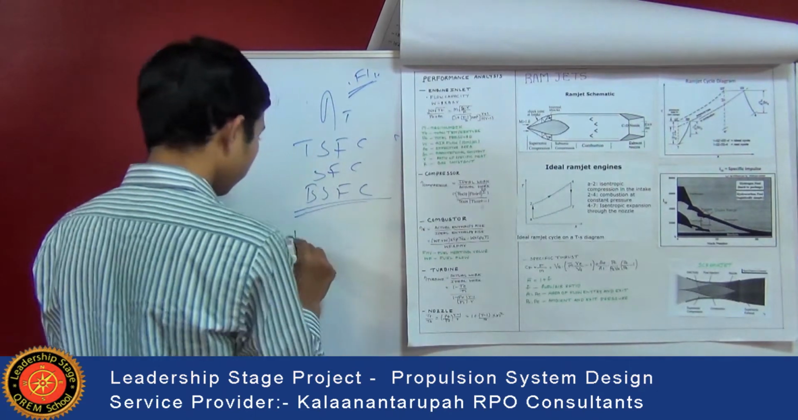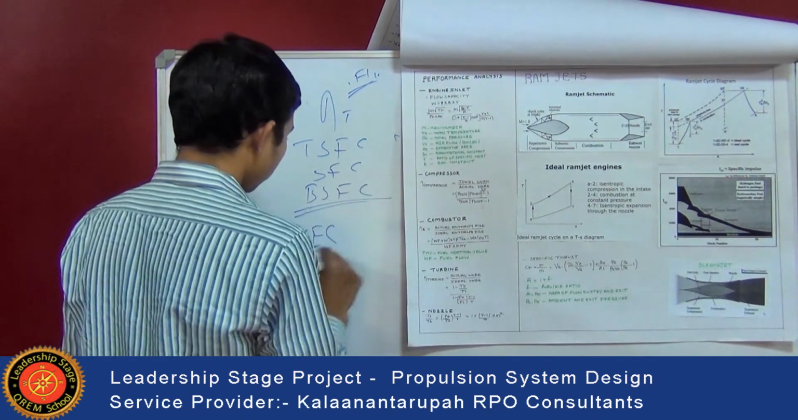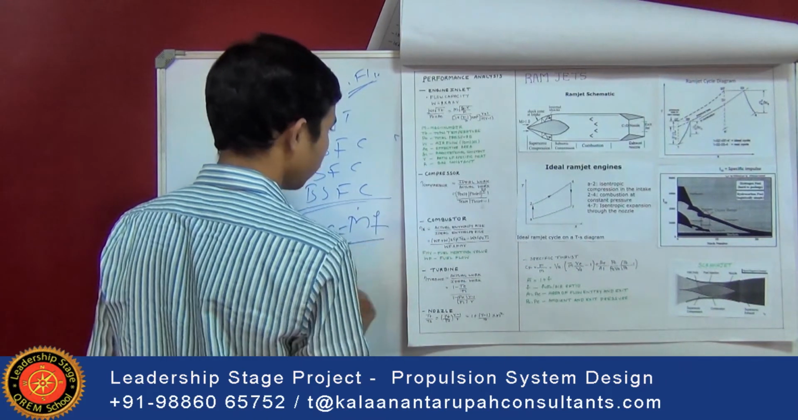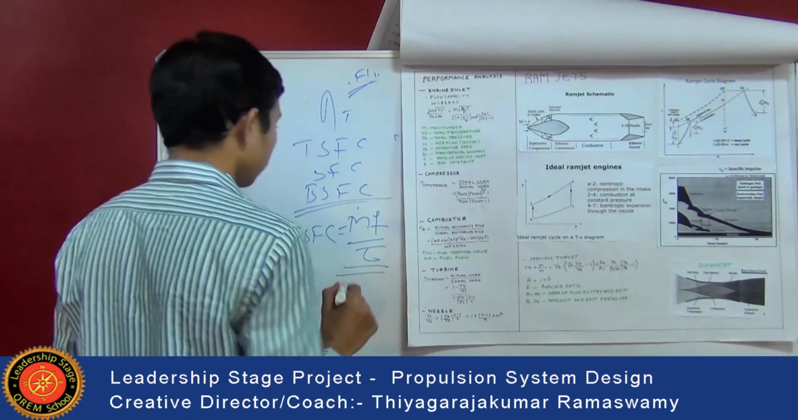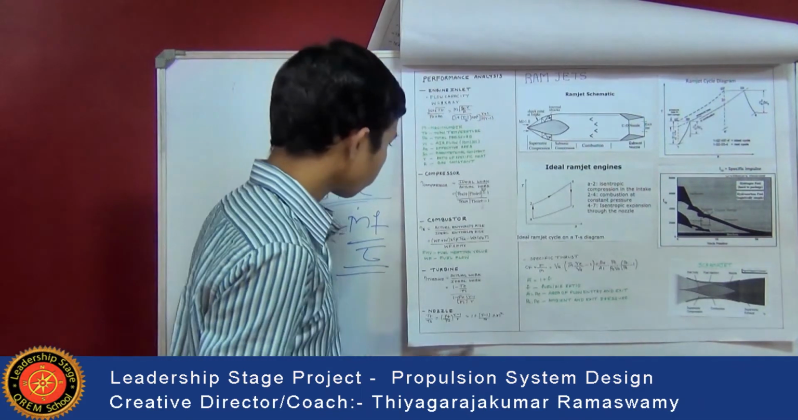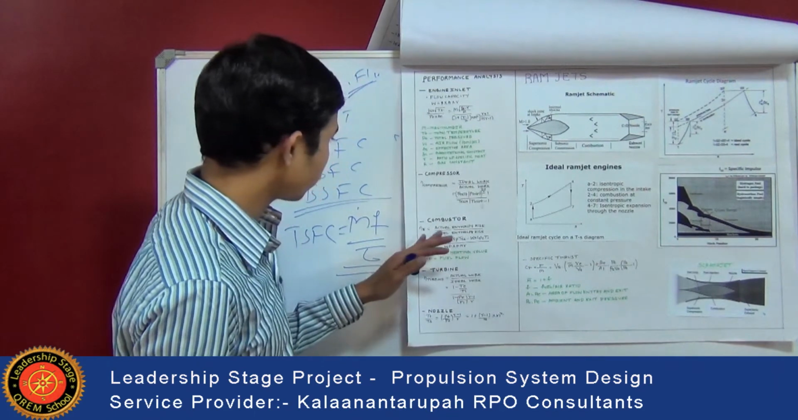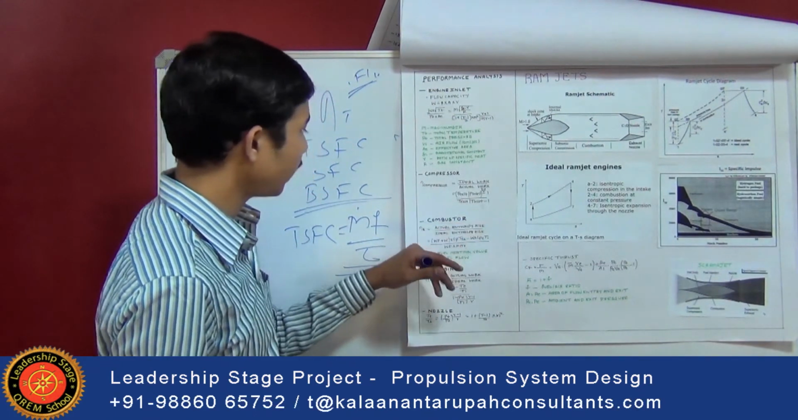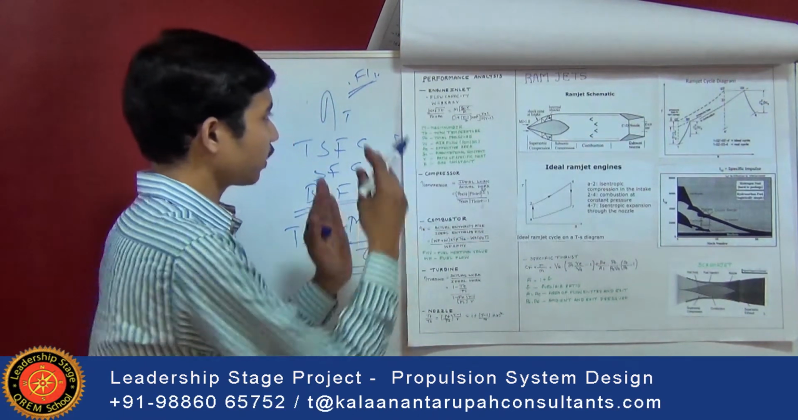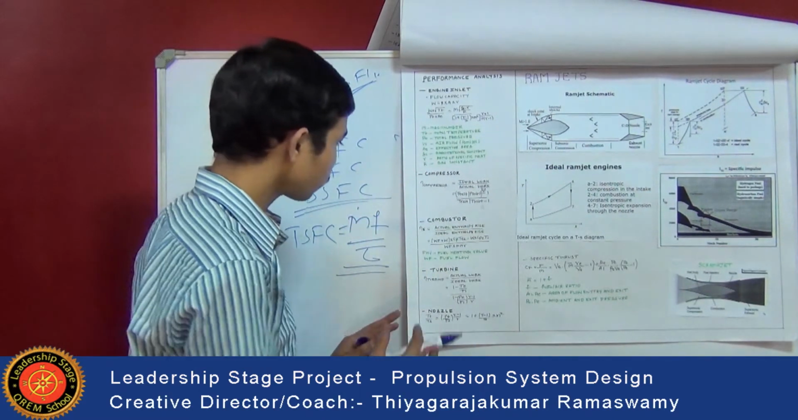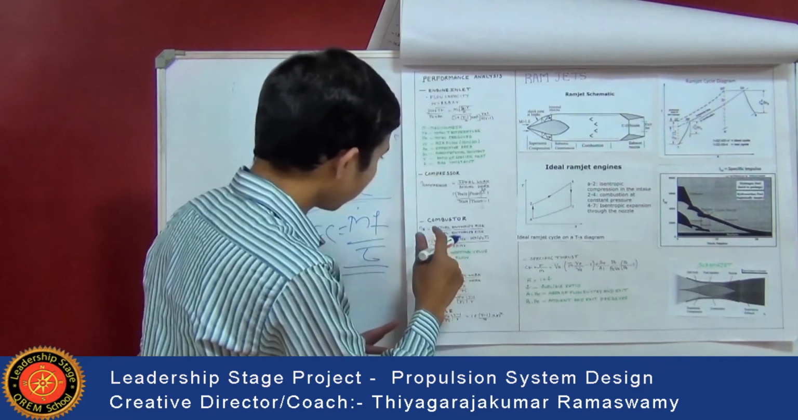TSFC, that is thrust specific fuel consumption, is given by m dot F divided by thrust. This is the TSFC formula. Coming to the combustor, what is the combustion efficiency? That is nothing but the actual enthalpy rise to the ideal enthalpy rise. So what is the actual enthalpy rise in the combustion to the ideal enthalpy rise? That can be calculated with a formula.